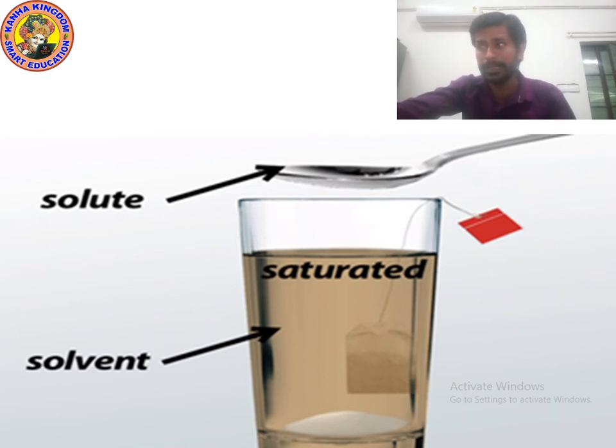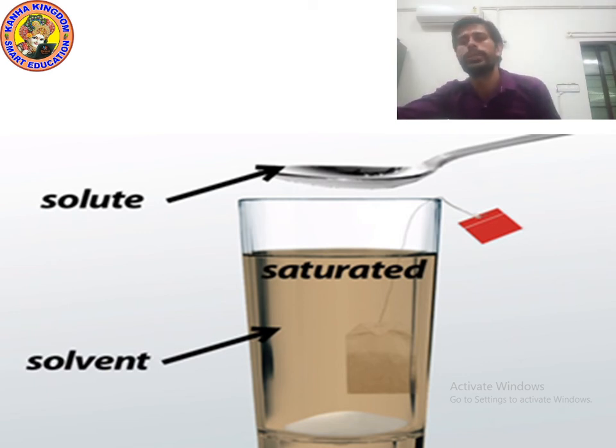And water is in the glass. It is in more quantity. That's why water is the solvent. So we can say solute is always present in less quantity and solvent is always present in more quantity. That's why solute dissolves in solvent. I hope you understood.